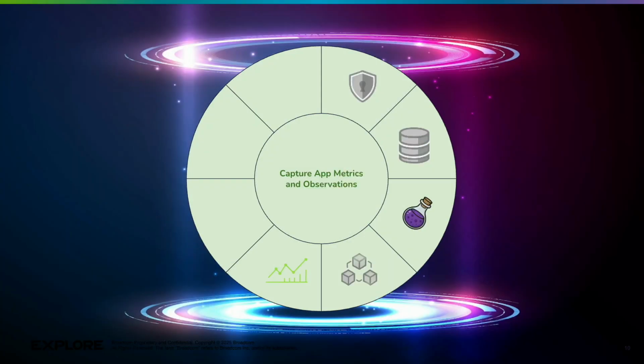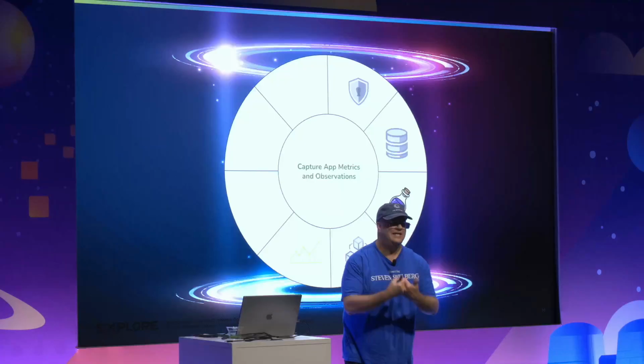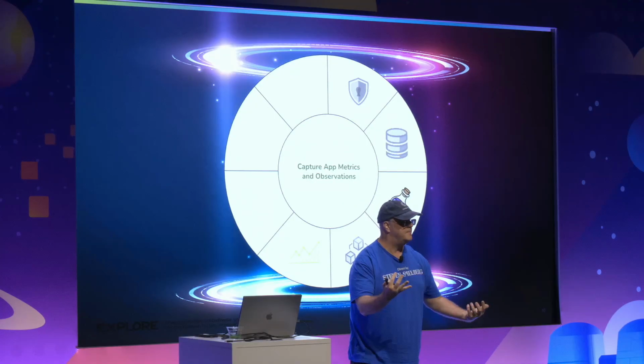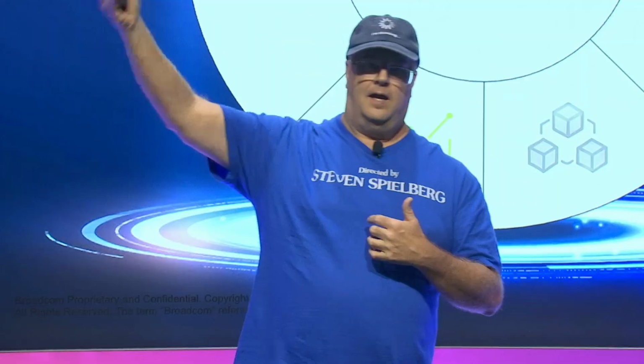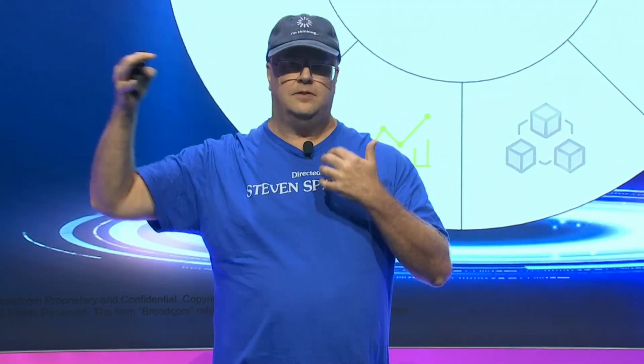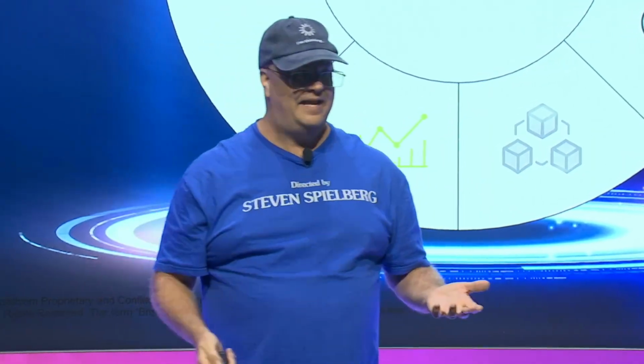The other thing that we need to do is capture metrics on our application. How is my app behaving in production? I need to know if it's throwing exceptions. I need to know if it's taking too much memory or too much CPU. So I want my app to emit these metrics, or what we call observations, to what we call an observation framework, which is set up to send alerts to people, let them know there's a problem with my app before it becomes a problem, so we can get ahead of it.